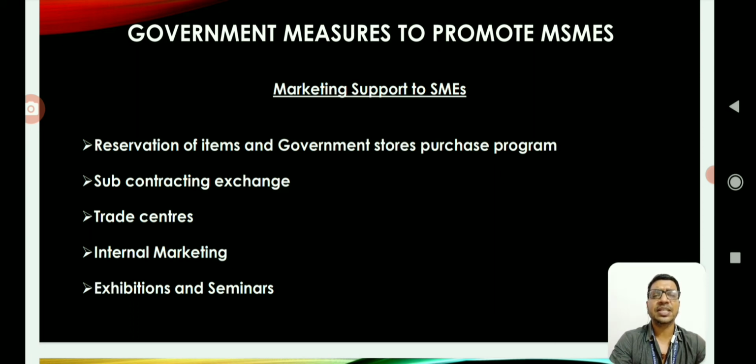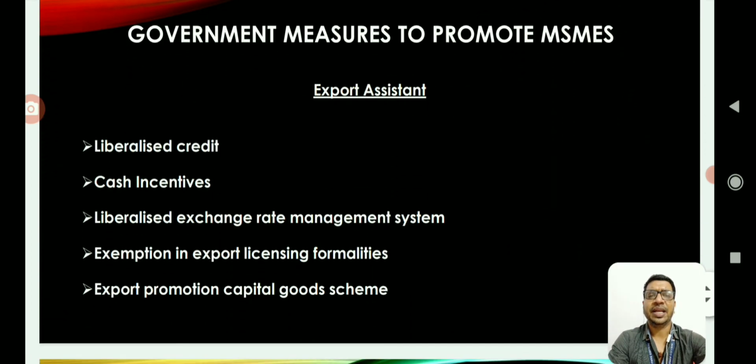Various trade centers are also opened to encourage the products and services offered by micro, small and medium enterprises. Internal marketing techniques, exhibitions and seminars are also conducted to enhance the knowledge and skills of entrepreneurs, and certain training would be provided periodically to strengthen entrepreneurship and the micro, small and medium enterprise sector in India.